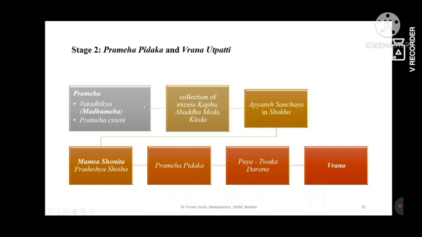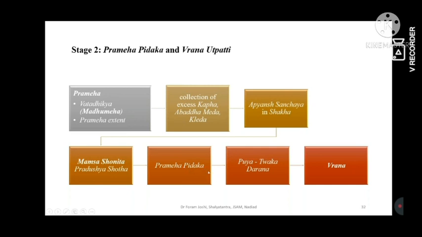Then what happens? Prameha extends or Vatadikya Nidan Sevan is done. Then it leads to the collection of Kapha, Abadha Meda and Kleda, which leads to Apyan Sanchaya in a Shakha, Mamsa Shonit Pradhanya Shofa, and then Prameha Pidika. Why Prameha Pidika? Because Prameha Pidika is a representation of the Shofa in the Pramehi, and again, Shofa itself is represented by the Pidika. There are two basic pathologies, that is Shofa and Vrana, in Ayurveda Shalya Tantra.